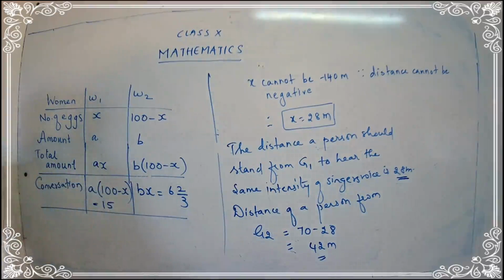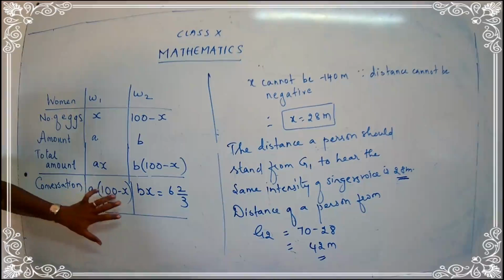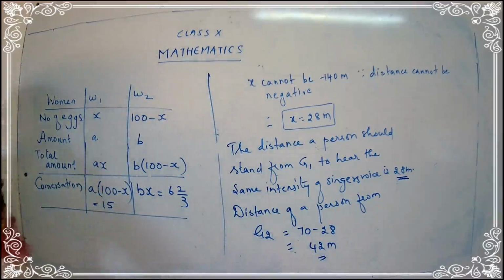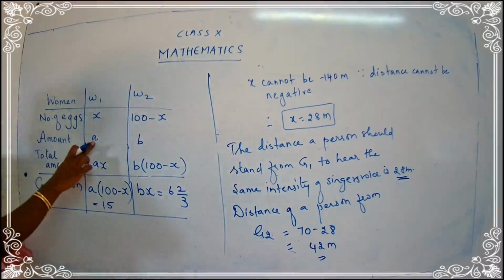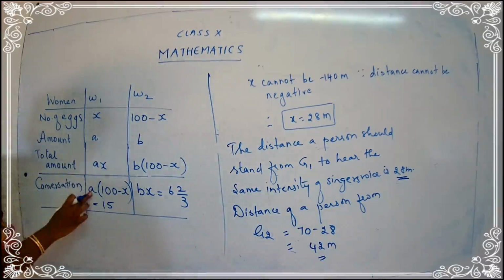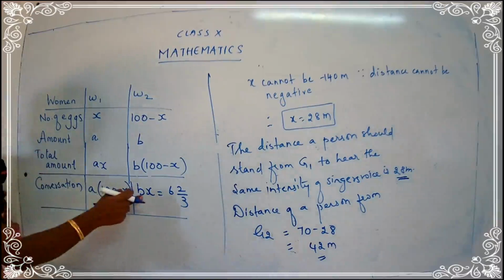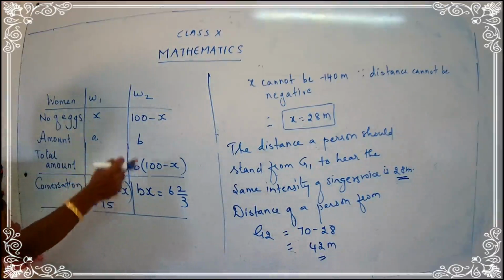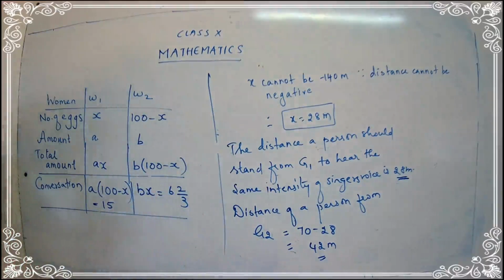Now what is the conversion going between the first woman and the second woman? She is saying, if I had your egg, it's A into 100 minus x. If I am having your eggs, 100 minus x, I have fixed the amount. What is the amount I have fixed? A. I will get the amount, rupees 15. Similarly, the second woman is saying, if I had your egg, that means number of x is x. And what is the amount she has fixed? B. I will get 6 2 upon 3 rupees. So now let's follow the condition.